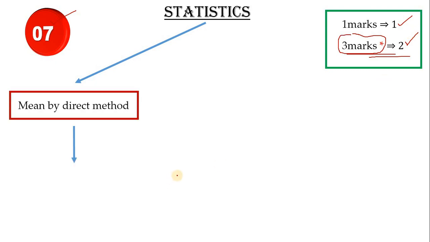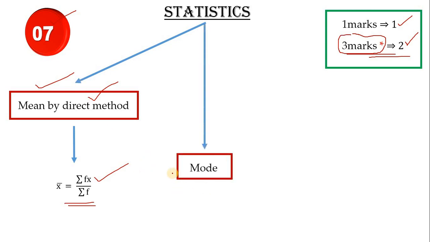What is the formula? That is x bar equals sigma fx by sigma f. You have to use this formula, and you have to find the mean by direct method. This is a fixed question. Definitely you can score.